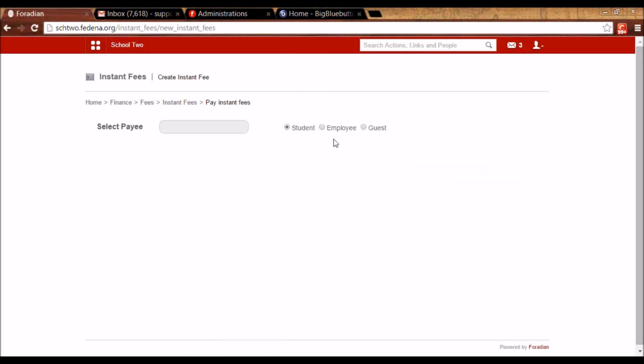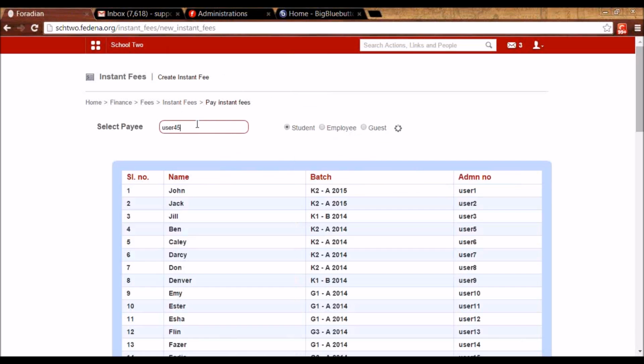So for example, let's say a cultural fest is happening in your institution. So the guests will also be coming to join in. In that case, you can use this module to take incomes from them. For example, let me do it for a student.